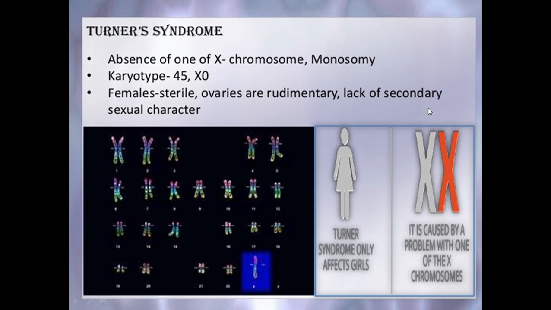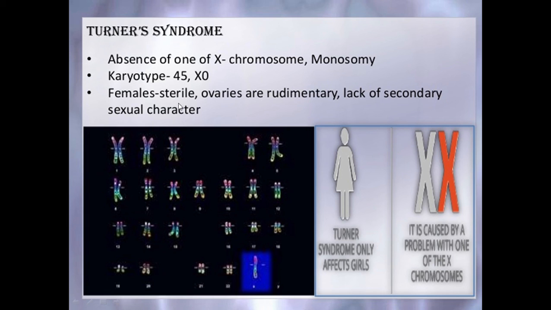Next is Turner syndrome. Such a disorder is caused due to the absence of one of the X chromosomes, that is 45 with X0. Such females are sterile as ovaries are rudimentary. In case of Turner syndrome, the disease affects only girls.